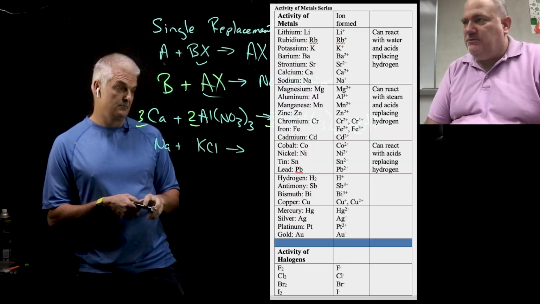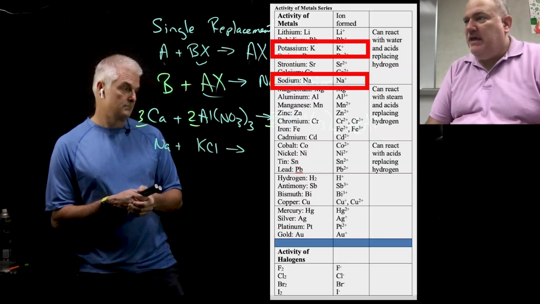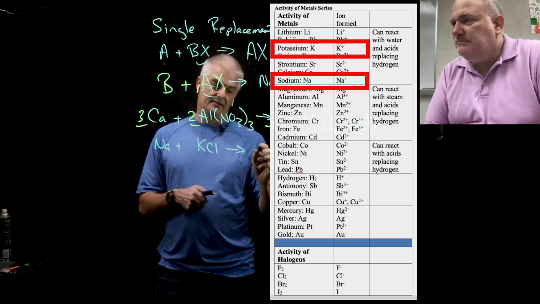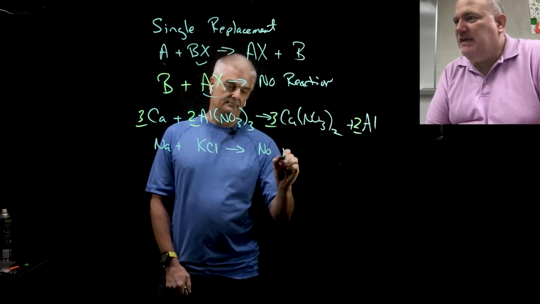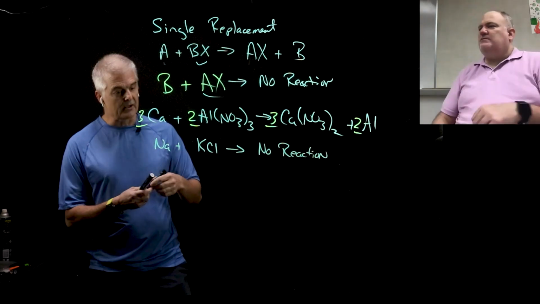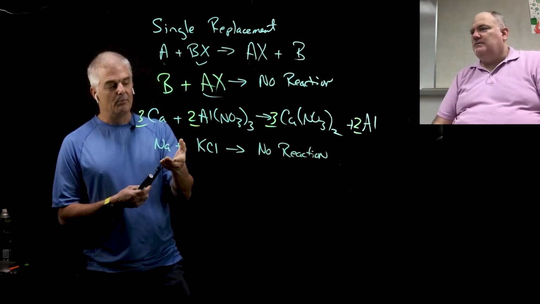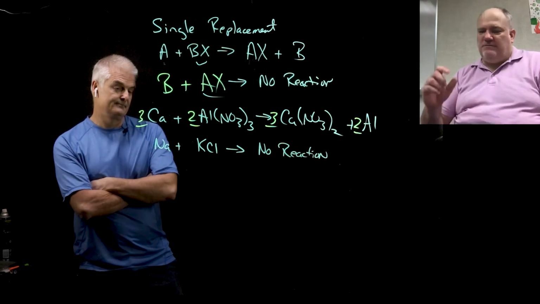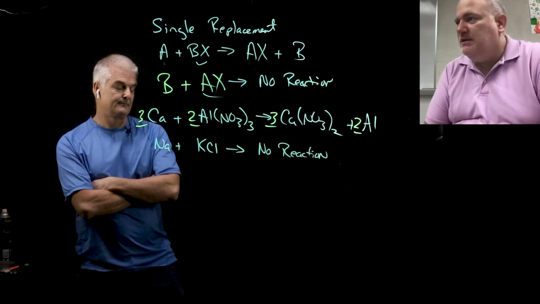If you take a look where sodium and where potassium is, Na is actually lower down than potassium. So what does that mean, Mr. Bergman? K gets the girl. Yeah, K keeps the girl. There is no reaction in this case. But it turns out sodium is actually a pretty attractive guy, but K is just a little bit better, right? Yeah, it's just a matter of a couple spots up on the table.